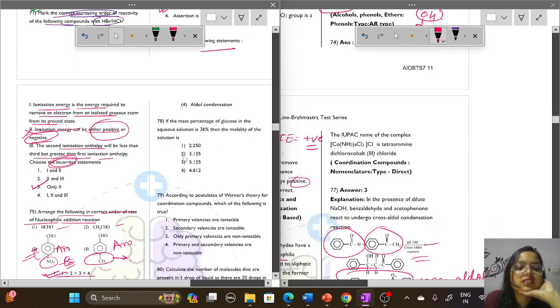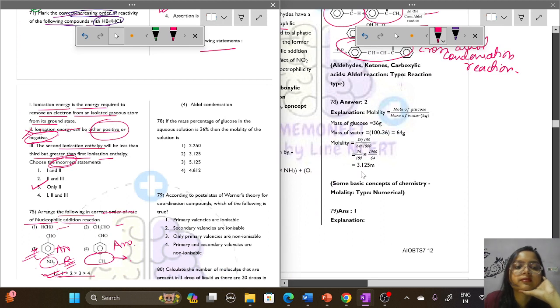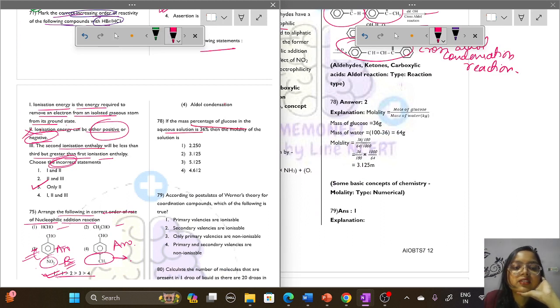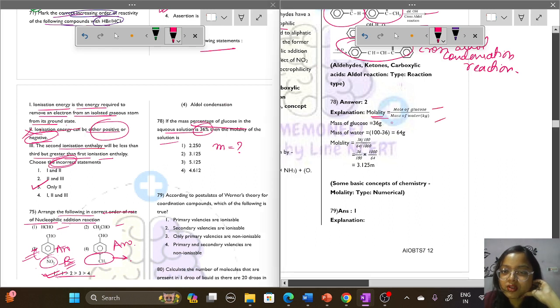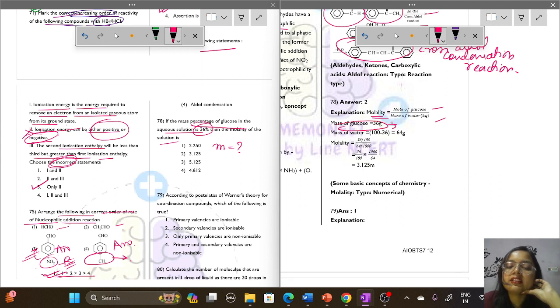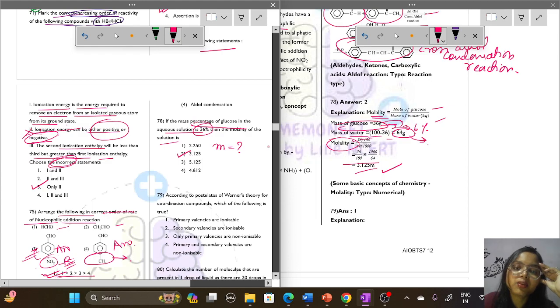Next is question number 78. If the mass of glucose in the aqueous solution is 36%, then find the molality of the solution. Small m we have to find. The molality formula is moles of glucose by mass of water in kg. Mass of glucose is given as 36%, which means 36 gram in 100 gram. So the mass of water is 100 minus 36, which is 64. We have the mass of solute and solvent, so it is easy. It comes out to be 3.125 molal. So option number 2 will be the correct option.